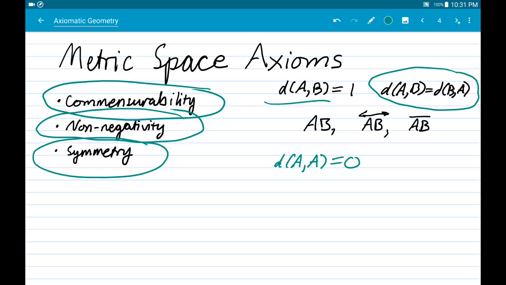Now, I will not ever again, probably, or at least not for a long time, actually write the distance function. I will instead write just AB to refer to the distance from A to B. That's a common notation in geometry, and it should be kept distinct from the line through AB. Now, this is different, of course, because it's infinite. It's infinitely long, so to speak, so there's no way it could be the same thing as the distance from A to B. So those are different things.